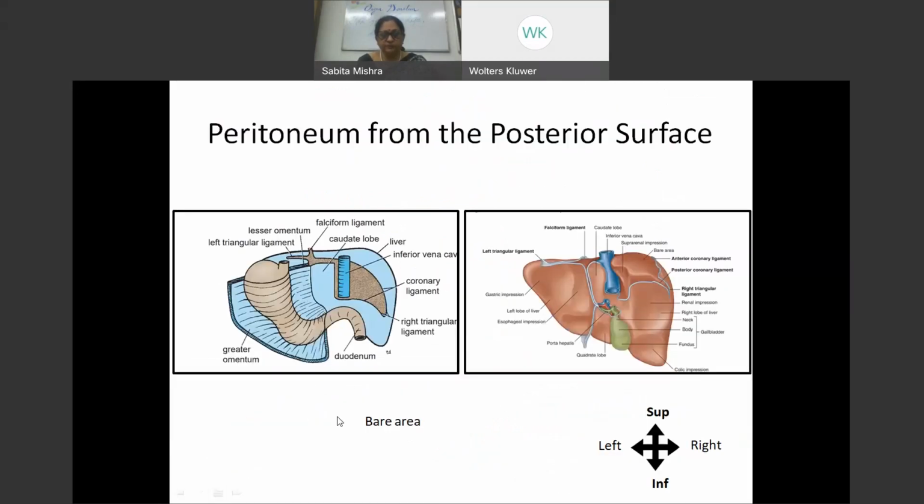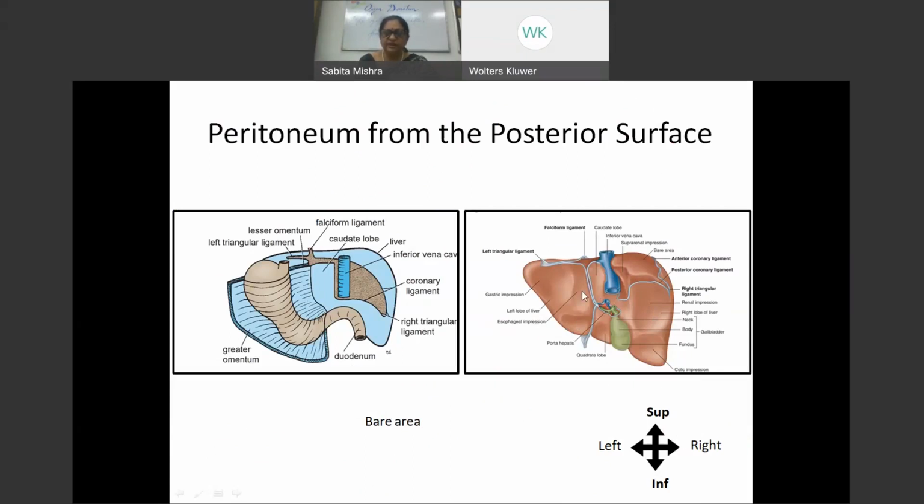So this is the liver from the posterior side. If you see the liver from the posterior side, what do we see out here? We see that this is the IVC, and the blue markings out here are actually giving us the peritoneal reflections.